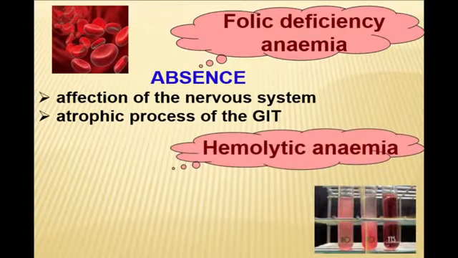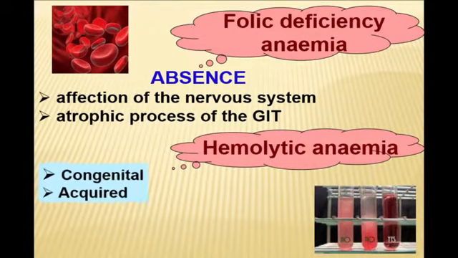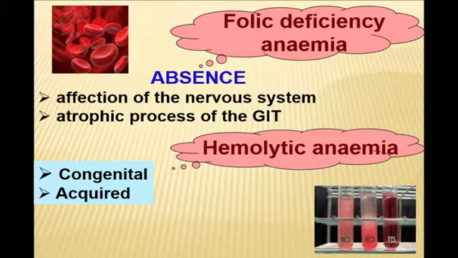And the last anemia on which I want to stop is hemolytic anemia. Anemia which appears due to excessive destruction of erythrocytes, which may be congenital or acquired.